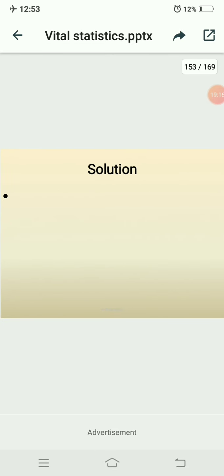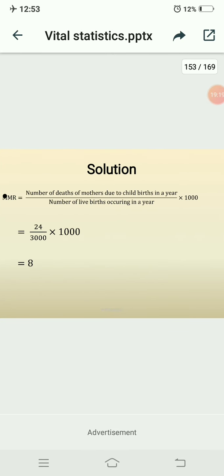So take the formula MMR equals the number of deaths of mothers due to childbirth in a year divided by the number of live births occurring in a year into 1000. So the number of deaths of mothers how much here? 24 and number of live births in a year is 3000 into 1000. Here you get 8. That is nothing but maternal mortality rate of 8 per 1000.